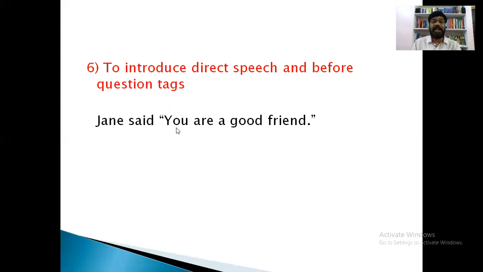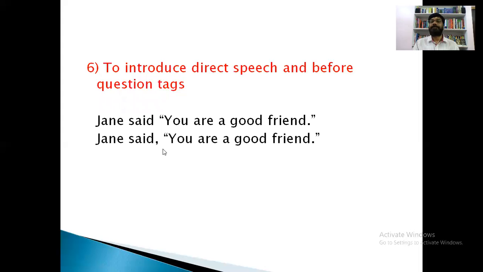So here this is a reported speech, right? And this reporting speech should be separated with a comma. Now see, Jane said, after this reporting verb said.